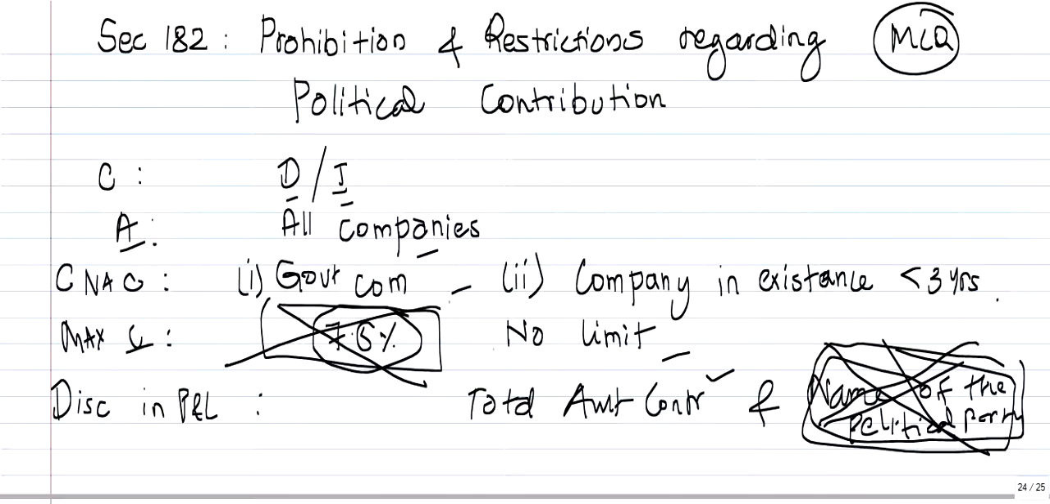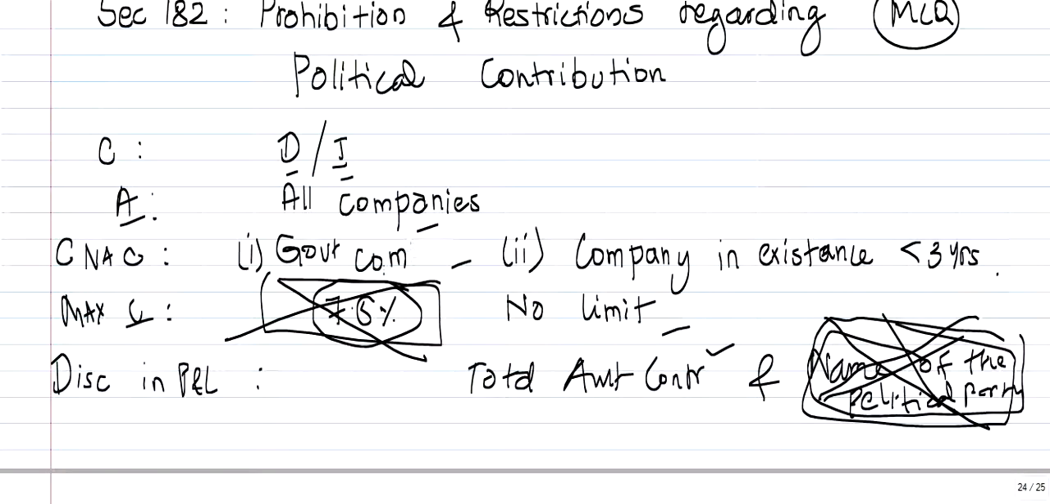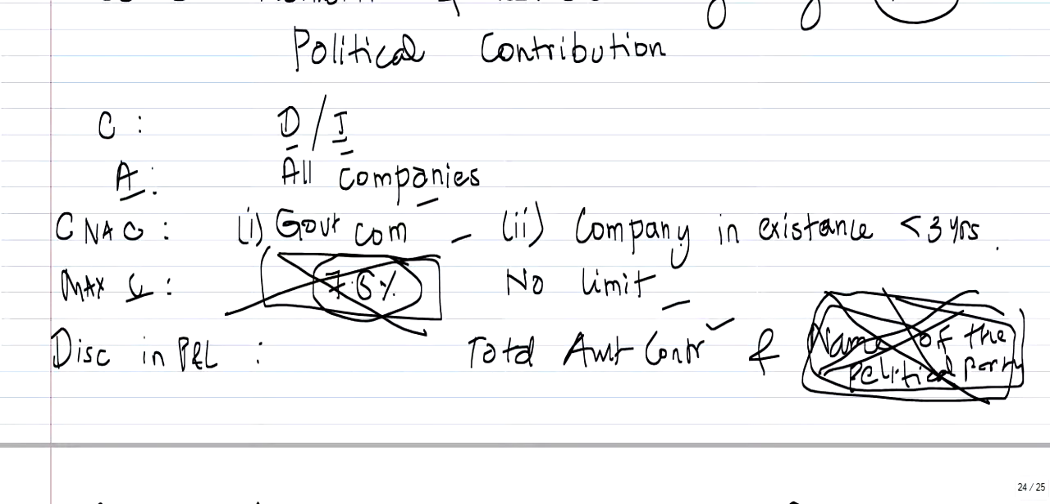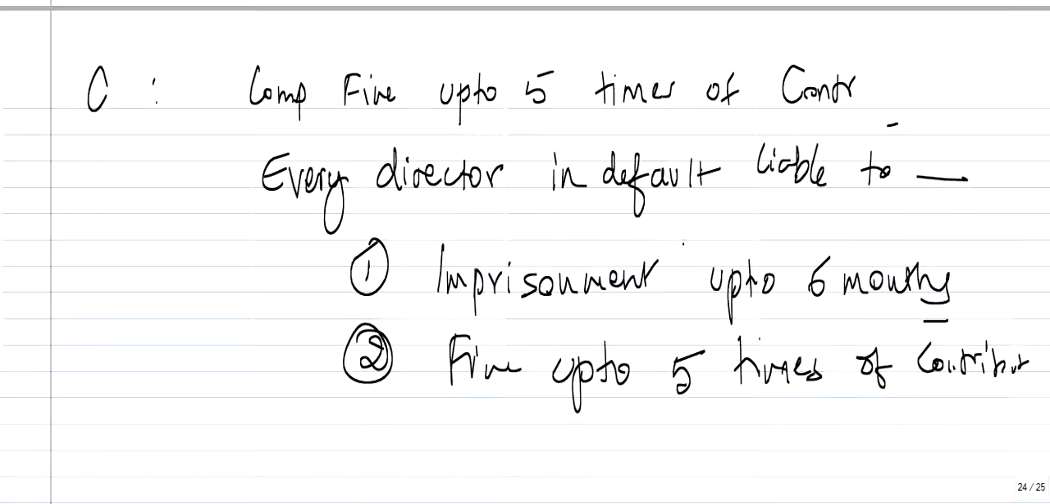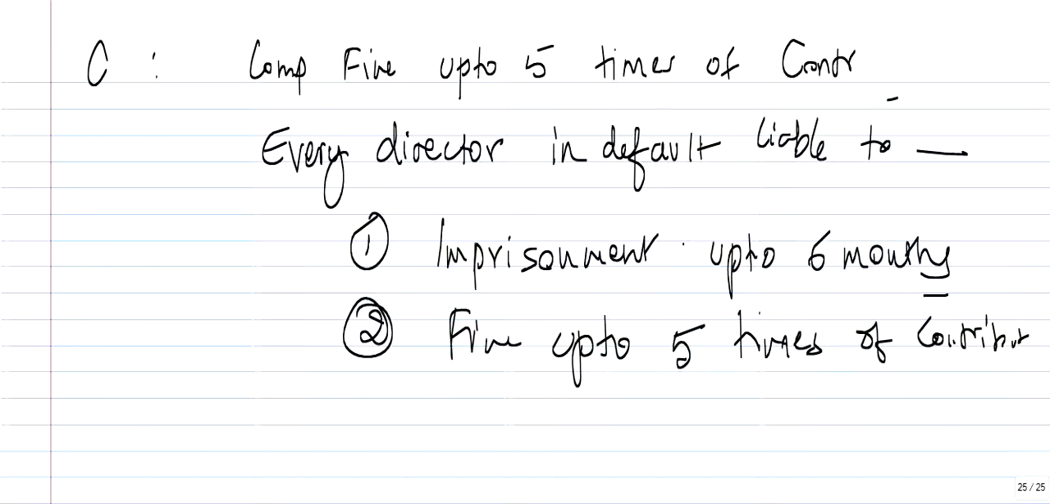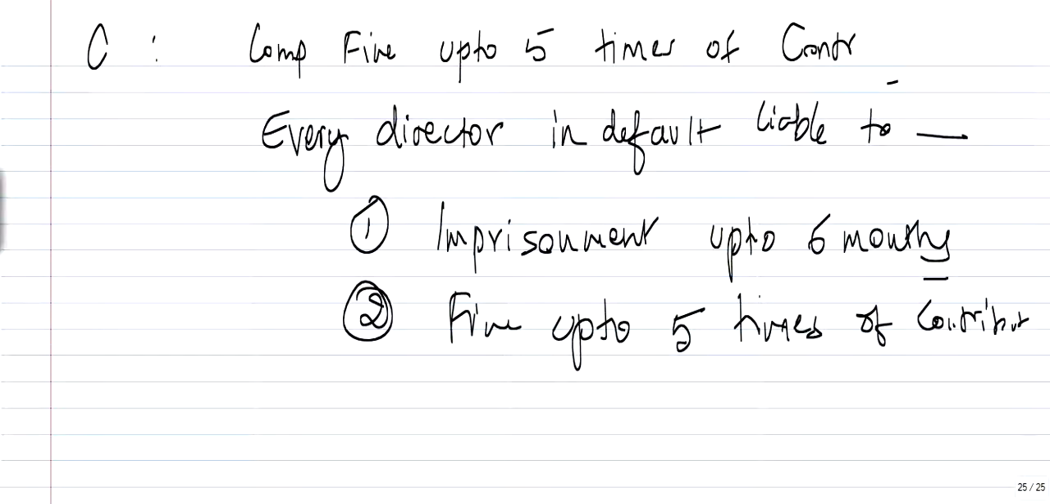So, contribution directly or indirectly by all companies except a government company and a company in existence for less than 3 years. Maximum contribution: no limit. Disclosure: total amount of contribution. Penalty: fine up to 5 times of the contribution. Every officer in default is liable to imprisonment up to 6 months and fine up to 5 times of the contribution.